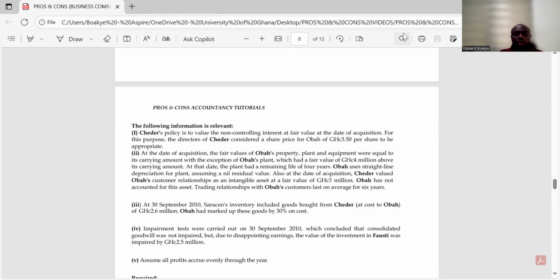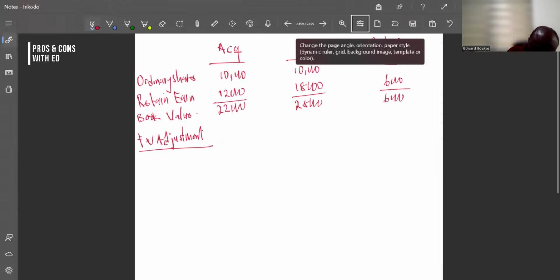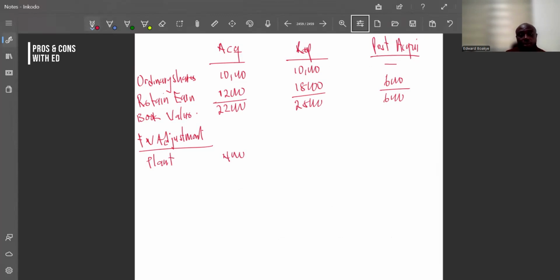So let's go and look at it. Okay. So now we have an additional plant, which is 4,000. Please, let's use thousands instead of millions. Right.